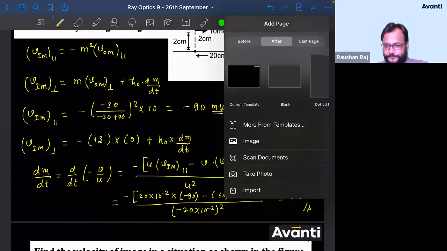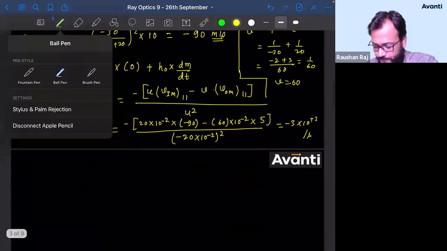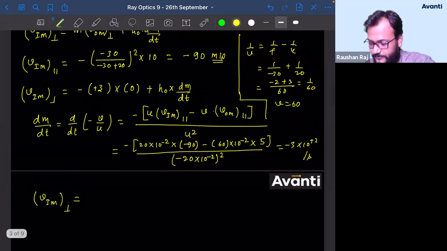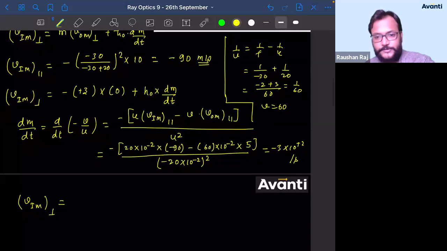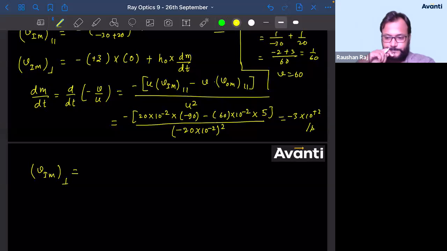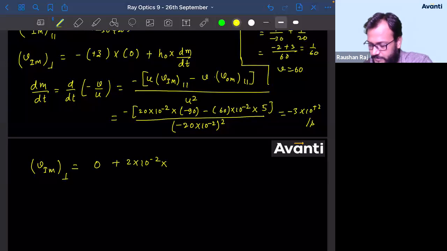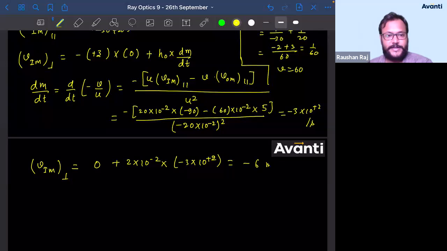Now put the value here. So velocity of image with respect to mirror in perpendicular direction will be equal to m into dm by dt. What is the value of m here? Anyway, we don't have to worry about m actually. It is 0 only. M into something 0 मिल जाएगा. Plus h naught. Put the value of h naught 2 into 10 to the power minus 2 into minus 3 into 10 to the power plus 2. So this is the answer. तो ये क्या मिल जाएगा मेरे को आंसर? Minus 6 मीटर पर सेकेंड.